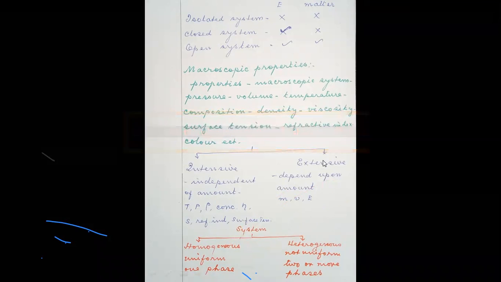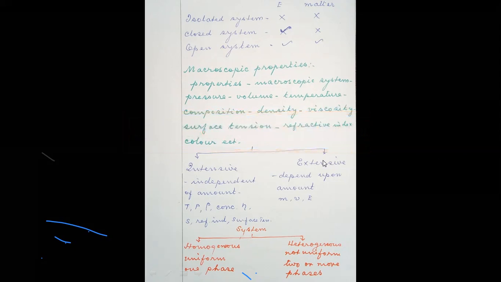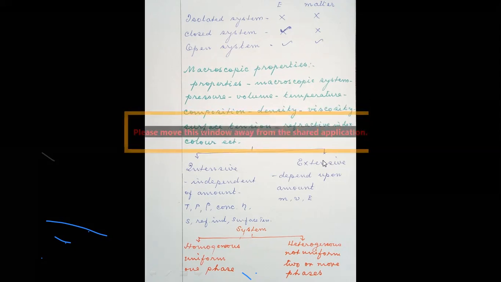And these macroscopic properties can be divided into two types called intensive properties and extensive properties. Intensive properties means the properties which are independent of the amount of the substance. Say, for example, temperature, pressure, density, concentration, viscosity, specific heat capacity, refractive index, and surface tension. So these are all the properties which are independent of the amount of the substance.